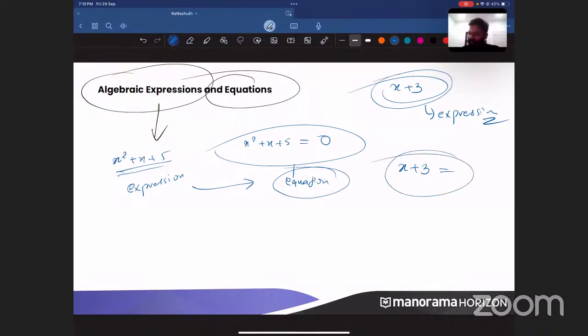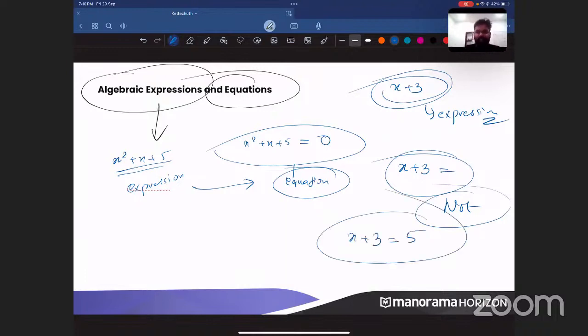X plus 3 equal to is not an equation. For everyone's knowledge, if I simply put x plus 3 equal to, it is not an equation. If I put x plus 3 equal to something, some number, then this is an equation. Understood? But x plus 3 simply equal to, if I write, is an equation? No. Understood, everyone?